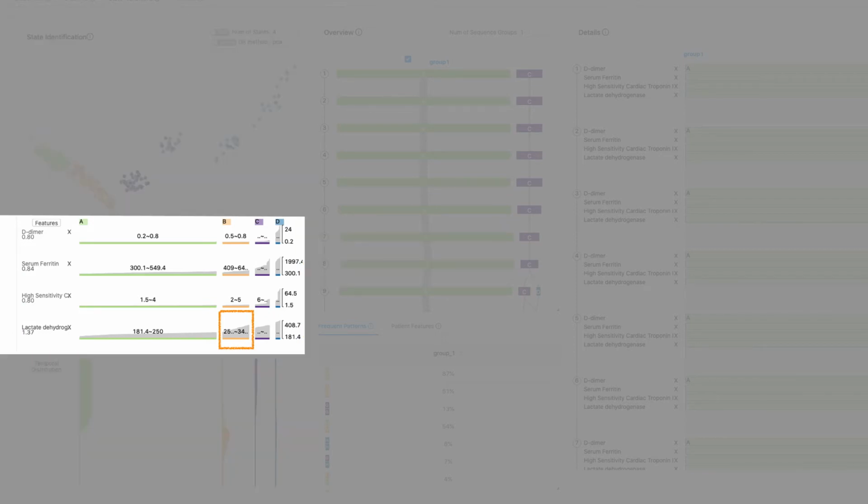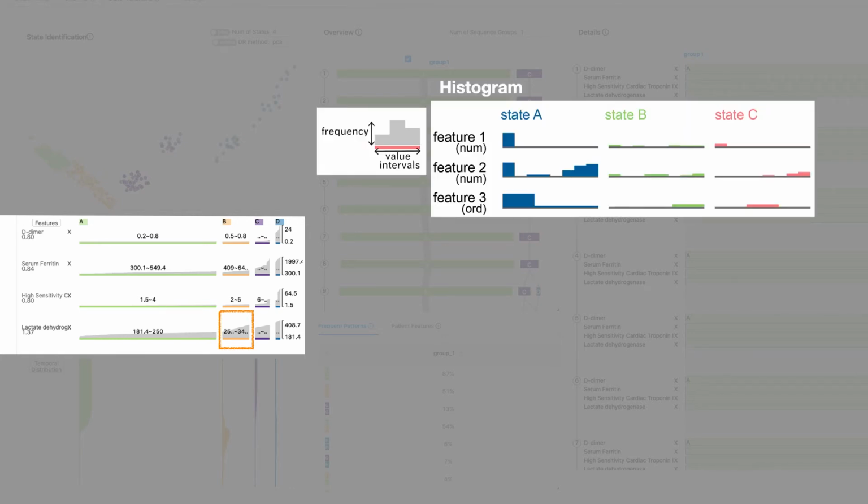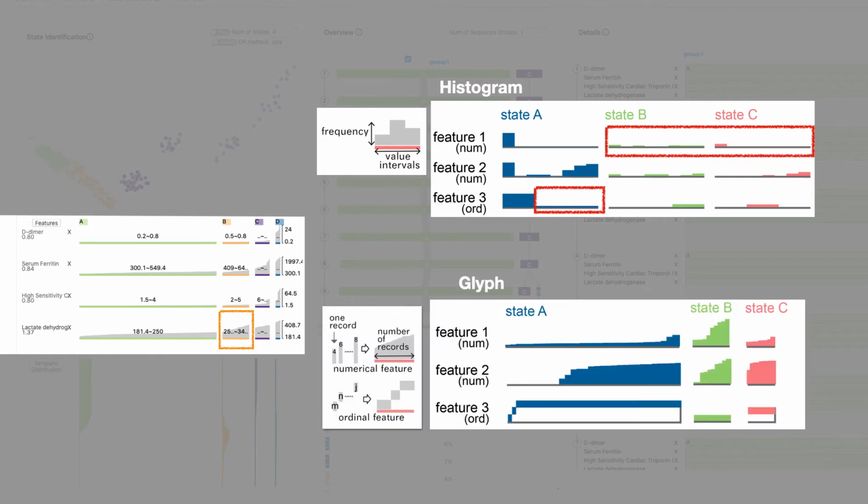Since the number of records in each state can vary a lot, the commonly used histogram can make it hard to see the value distribution of states that have a small number of records. Therefore, we propose a glyph design whose x-axis indicates the number of records and whose y-axis indicates the value of the records. The new glyph design can help users observe and compare the value distribution in and across states more effectively.